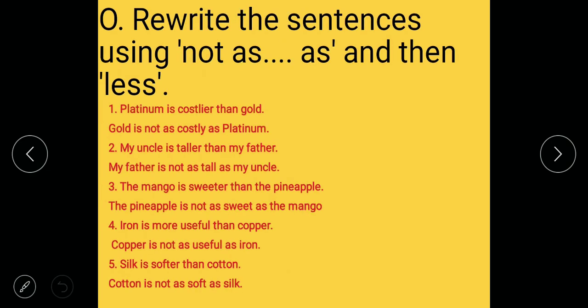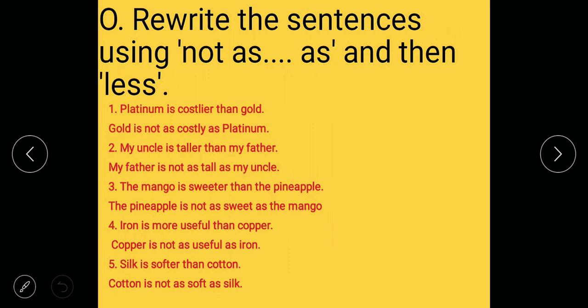Next question is, rewrite the sentence using not as and then less. First one is, platinum is costlier than gold. So you have to write, gold is not as costly as platinum. You have to make a sentence with less also. Like, gold is less costlier than platinum.